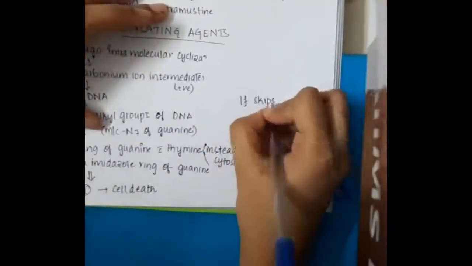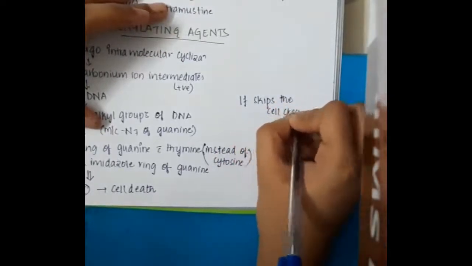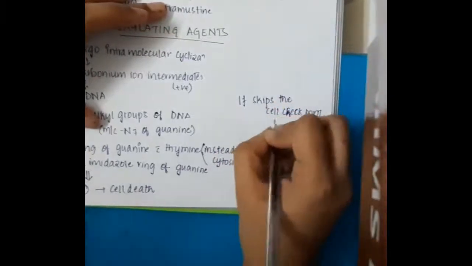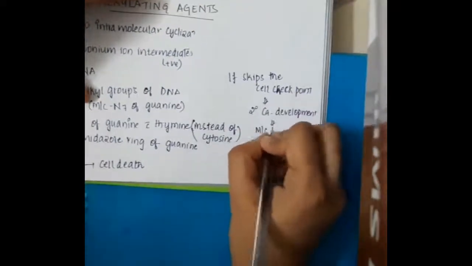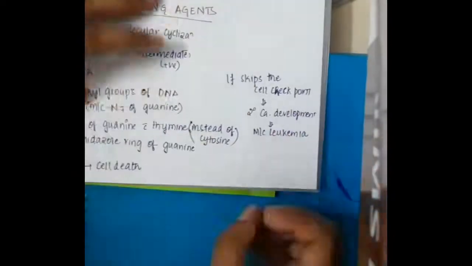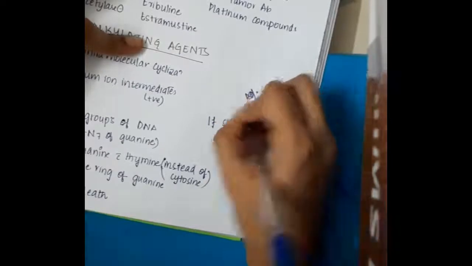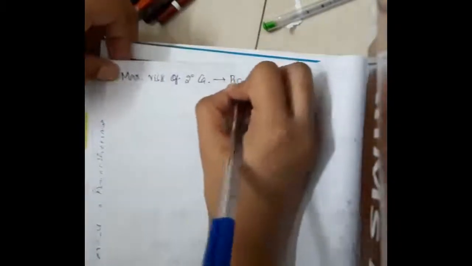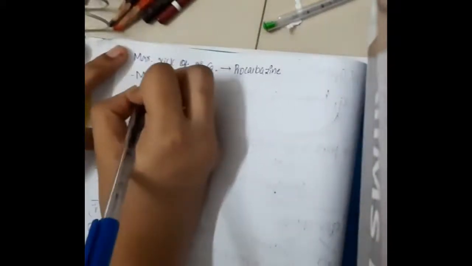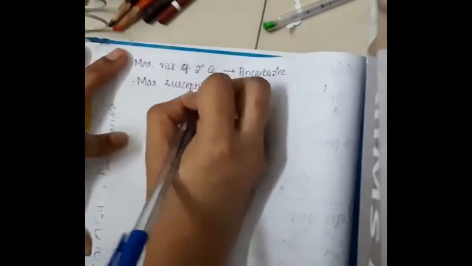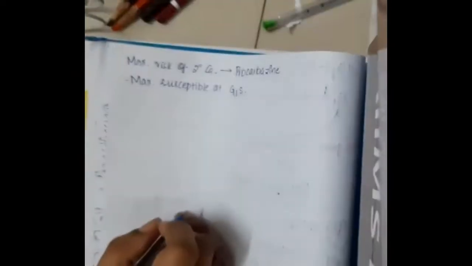Then if the cell skips the checkpoint, this will result in the development of secondary carcinomas. The most common secondary carcinoma that develops is leukemia, especially AML. The maximum risk of secondary carcinoma is seen with probenecid, and maximum susceptibility is present at the G1 to S phase.